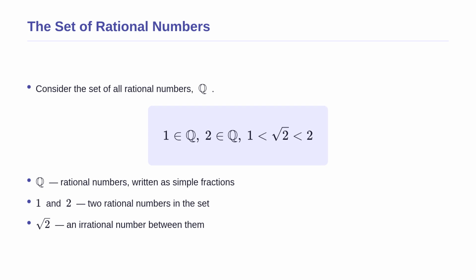Let us look at a slightly more abstract example. Consider the set of all rational numbers, denoted by Q. These are numbers that can be written as simple fractions. At first glance, they are packed very tightly together, so they might look like a solid piece. To test this, we set up our interval check again. We pick two rational numbers, 1 and 2. Then we look at the square root of 2, which is approximately 1.414, placing it perfectly between them.